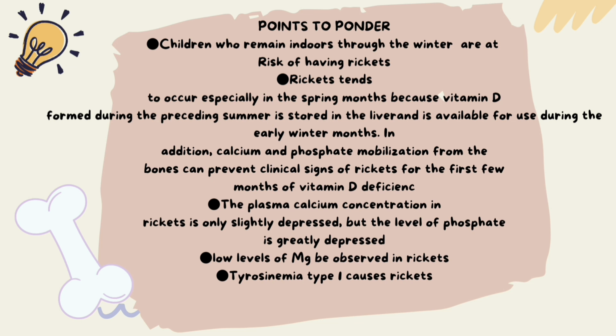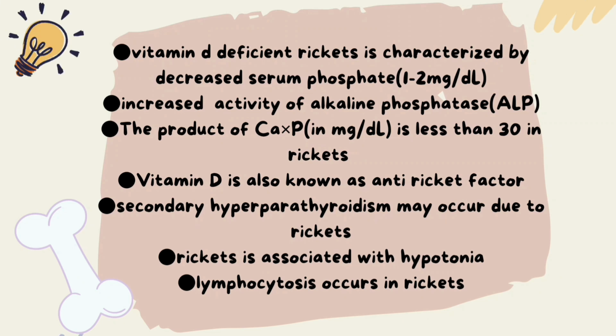Tyrosinemia type 1 causes rickets primarily due to the liver's inability to properly metabolize tyrosine. This leads to the accumulation of toxic byproducts which inhibit enzymes crucial for vitamin D metabolism. Vitamin D deficient rickets is characterized by decreased serum phosphate, 1-2 mg/dl. There is increased activity of alkaline phosphatase as the osteoblasts become more active to compensate for deficiencies, resulting in elevated levels of ALP in the blood. The product of calcium and phosphorus in mg/dl is less than 30 in rickets. However, the normal value is 50 in children.